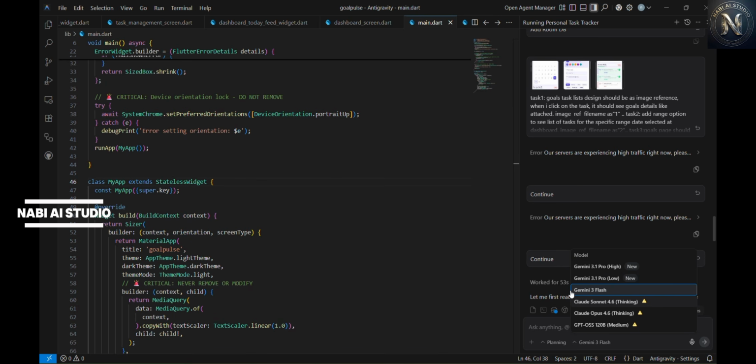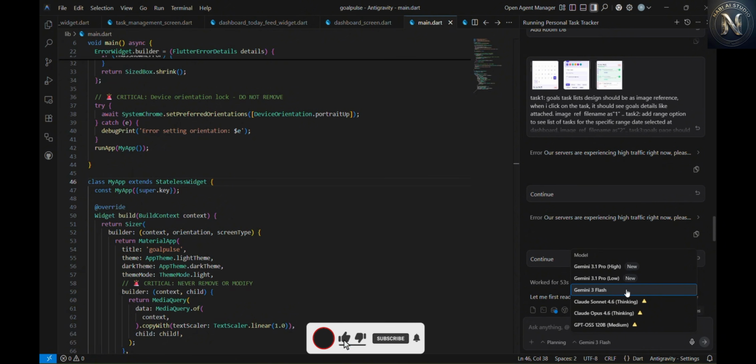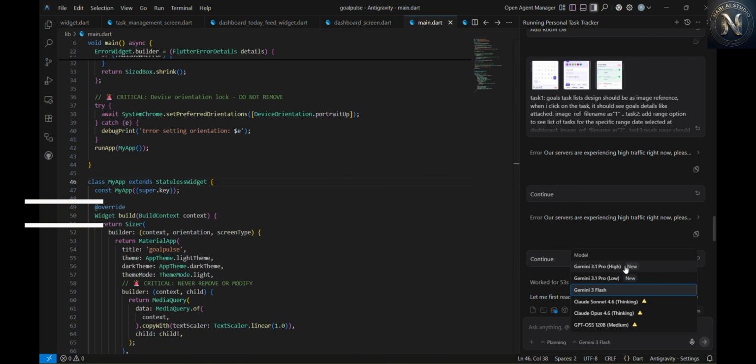Also, one more tip here: for UI designs, use Claude Code and Claude Opus. For small issue fixes and all, use the Gemini 3 Flash. For complex logic or complex features, you can use the Gemini 3.0 Pro or low versions.